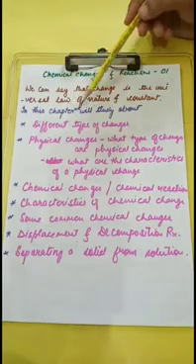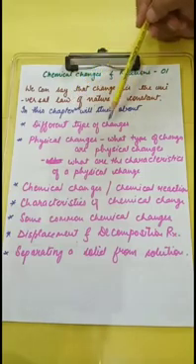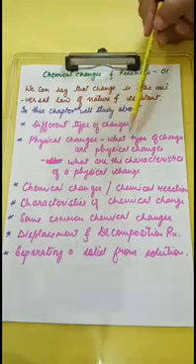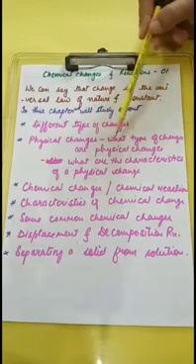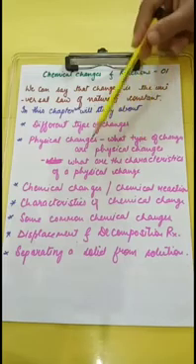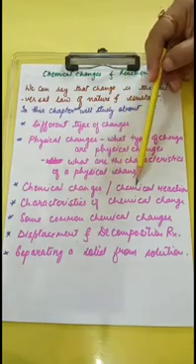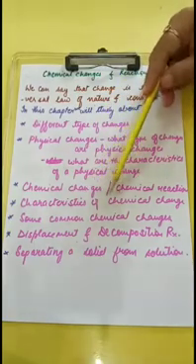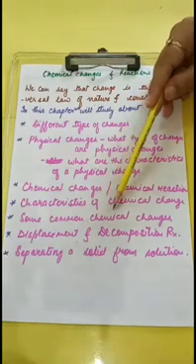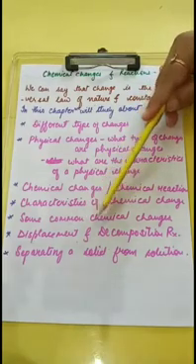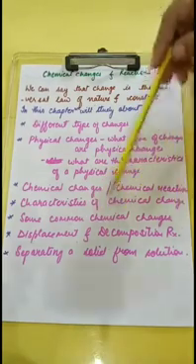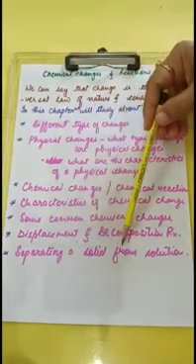In this chapter, we will study different types of changes: physical changes, what type of changes are physical changes, the characteristics of a physical change, chemical changes or chemical reactions, characteristics of chemical changes, some common chemical changes, displacement and decomposition reactions, and separating a solid from solution.